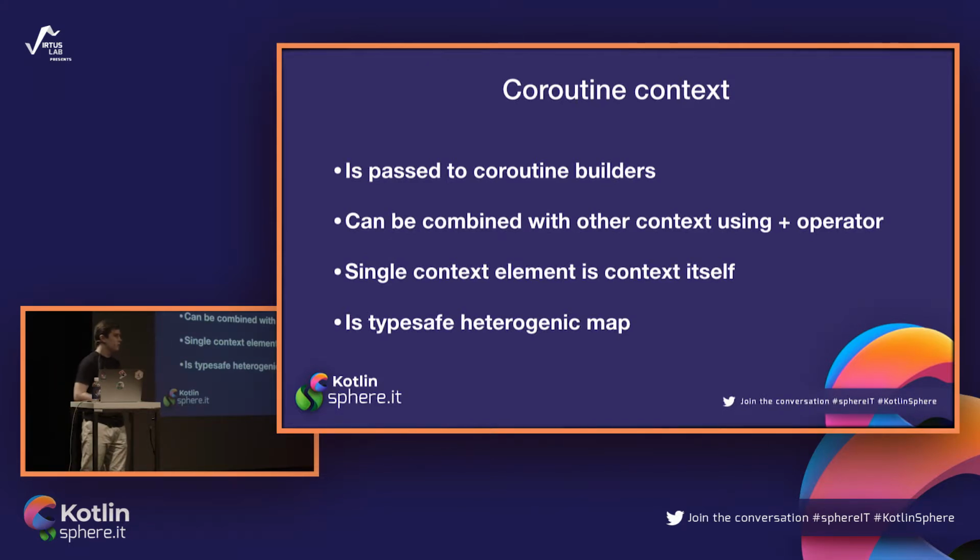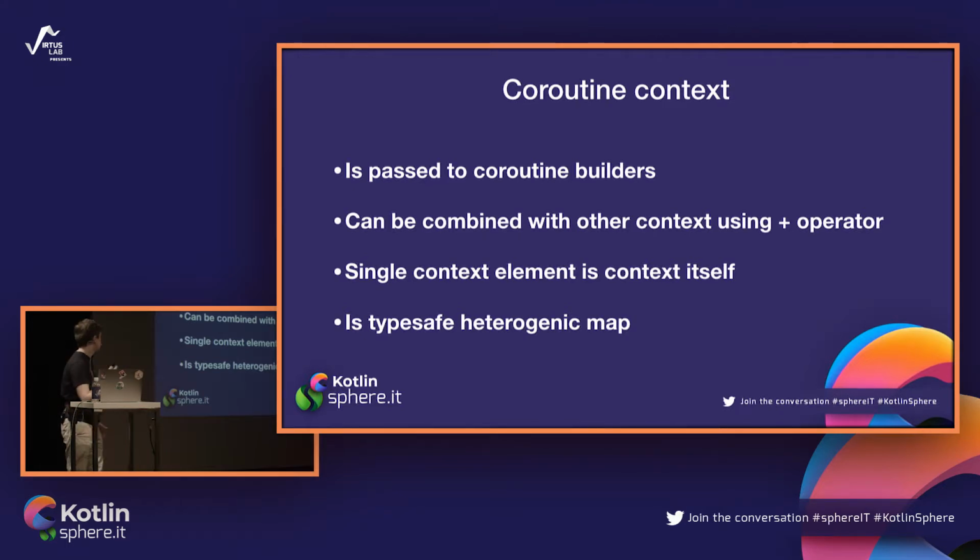And if you are not doing something strange, for example, like providing your own implementation of coroutine context that is not complying with the contract of coroutine context, or doing some strange reflection things, you are 100% guaranteed that your code will be safe without the need of any type checks or typecasting.